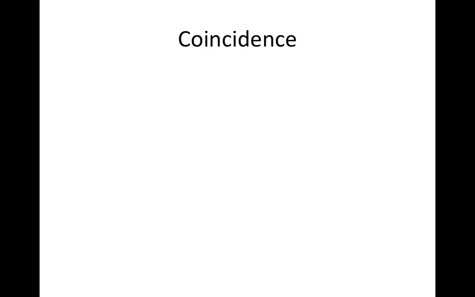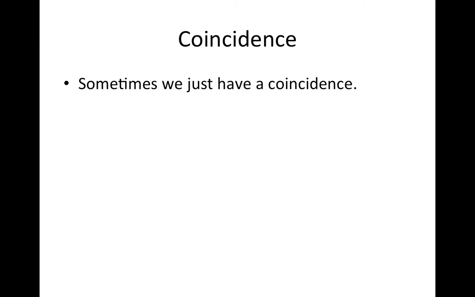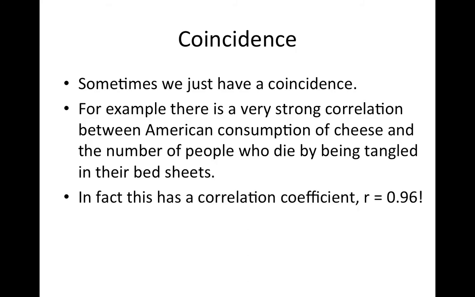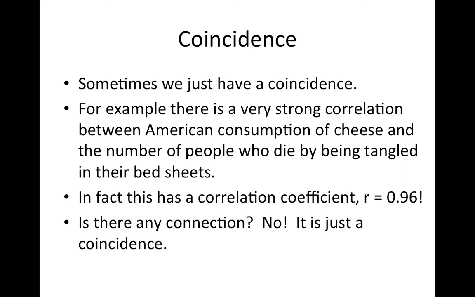Sometimes we see a correlation, but it's just coincidence. For example, there's a very strong correlation between American consumption of cheese and the number of people who die by being tangled in their bed sheets. In fact, this has a correlation coefficient R of 0.96, almost perfectly correlated. But it's just a coincidence. There is not any connection between how much cheese Americans eat and how many people die by being tangled in their bed sheets per year. This is just a coincidence.